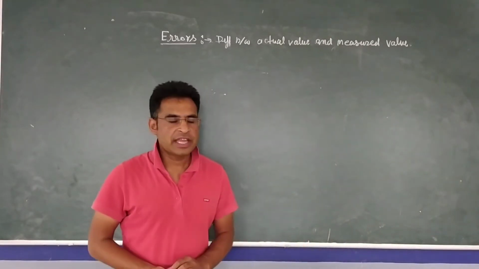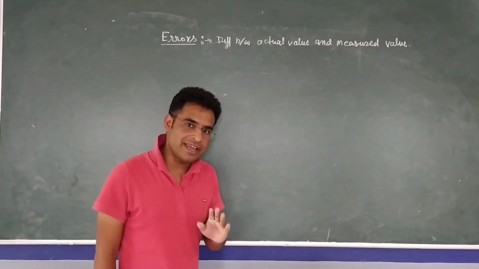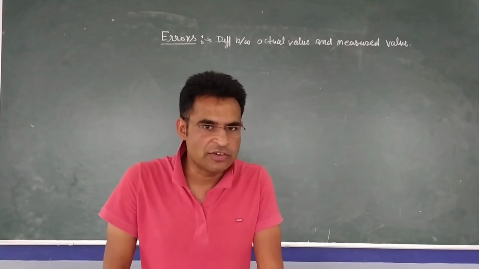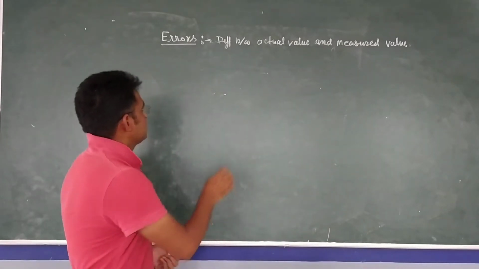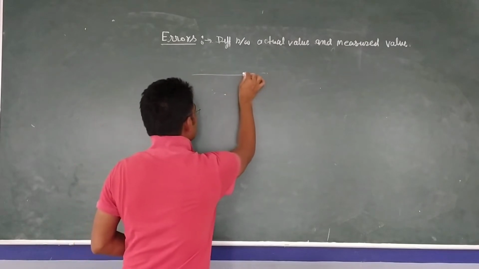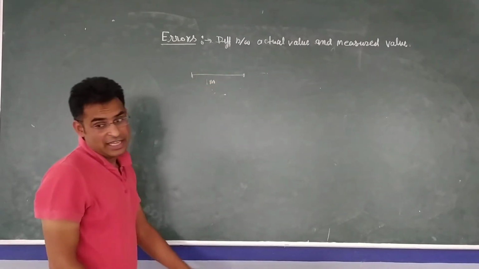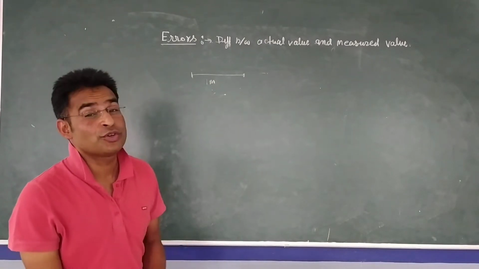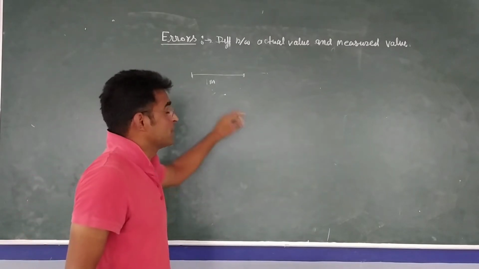Error means it's a difference between actual value and measured value of a quantity. Let's take one example. Let's say length of one rod is 1 meter. This length is 1 meter, and we have one instrument. It's measuring more than 1 meter. Let's say it's measuring 102 centimeter. It means there is error of 2 centimeter.